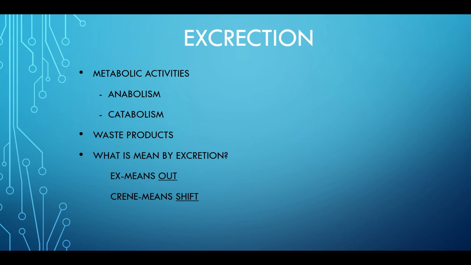Anabolism is nothing but building up of body materials, and breaking down of body materials or molecules is called catabolism. These two together are known as metabolic activities.